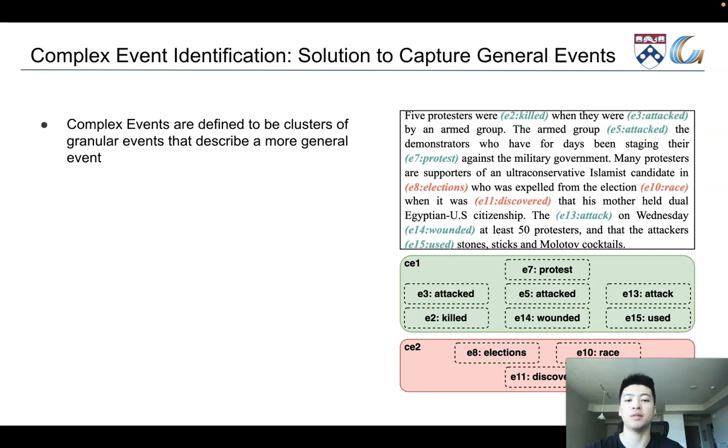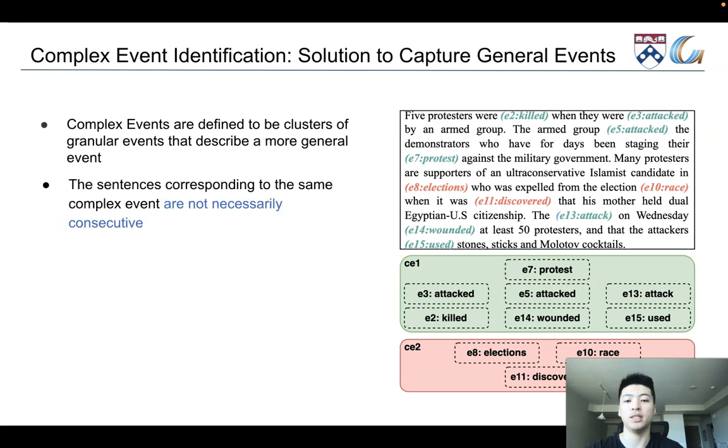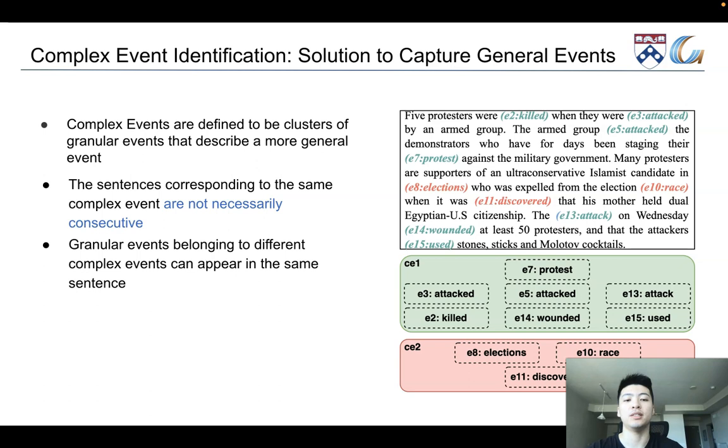Two characteristics of complex events are very important. The first one is that the sentences corresponding to the same complex event are not necessarily consecutive. As you can see, the sentences of the green one are separated by those of the red one. Second, the complex events are clusters of grammar events rather than sentences, so grammar events belonging to different complex events can appear in the same sentence.